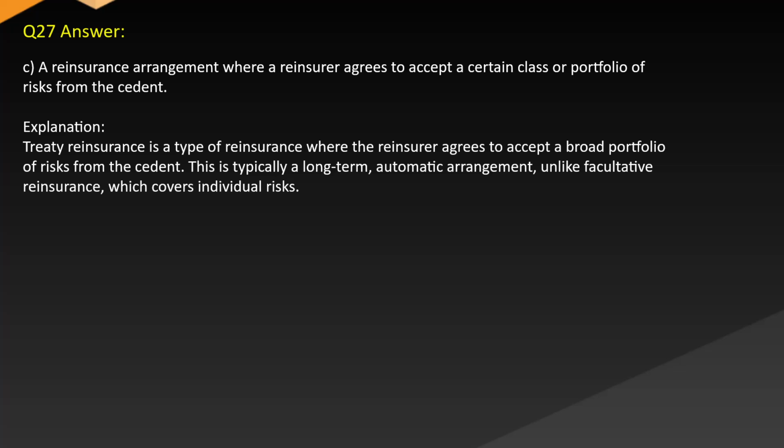cedant. Explanation: treaty reinsurance is a type of reinsurance where the reinsurer agrees to accept a broad portfolio of risks from the cedant. This is typically a long-term automatic arrangement, unlike facultative reinsurance, which covers individual risks.